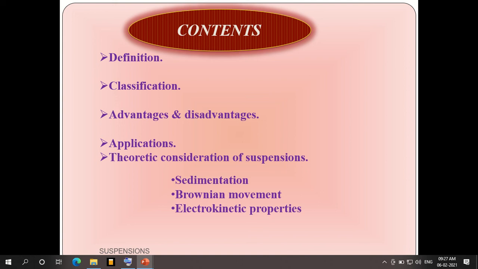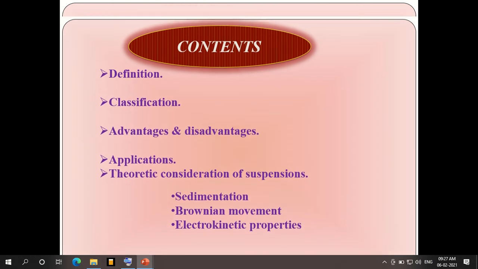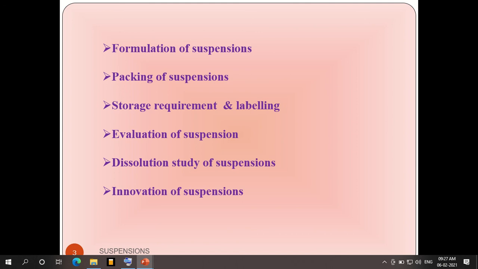Here we will study the definition, classification, advantages and disadvantages, applications, and theoretical considerations of suspensions. We will study what the sedimentation process is, what Brownian movement is, and electrokinetic properties. As I told, we will see the formulation of suspension, packing, and storage requirements, and we have to see the evaluation of suspensions. Distribution studies come under evaluation. Innovation of suspension: different types of model suspensions are available nowadays for proper therapy.